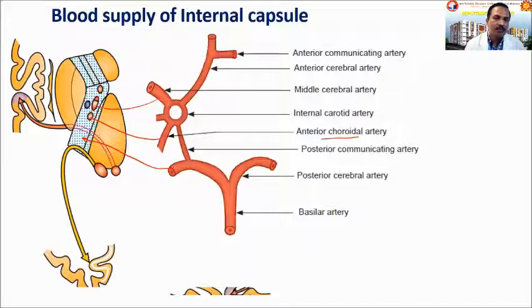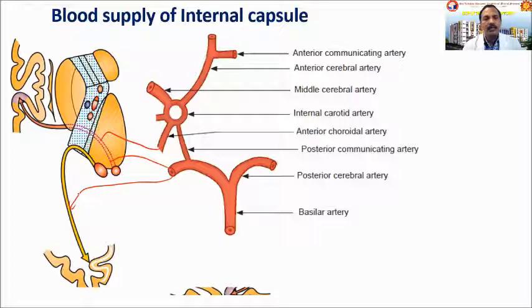Sublentiform part will be supplied by both the anterior choroidal branch as well as the posterior cerebral artery. Posterior cerebral artery is the only one supplying the retrolentiform part. This is the blood supply of the internal capsule.